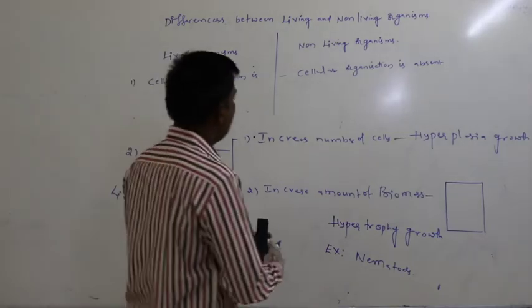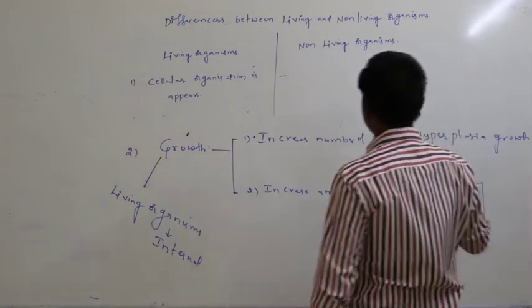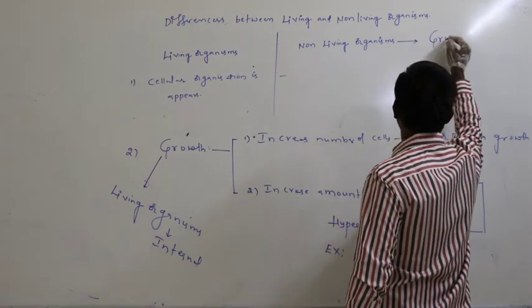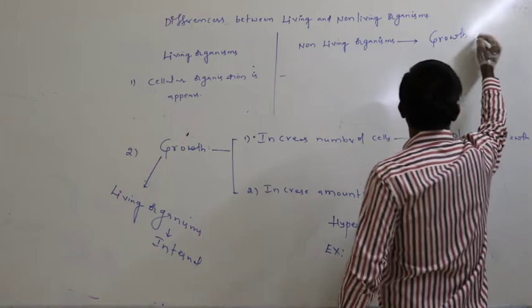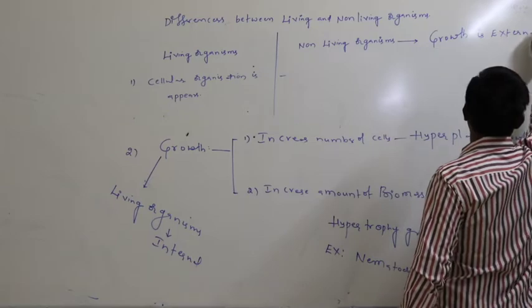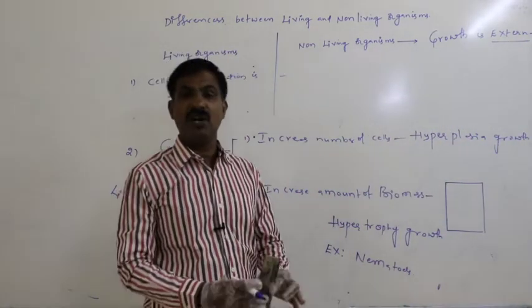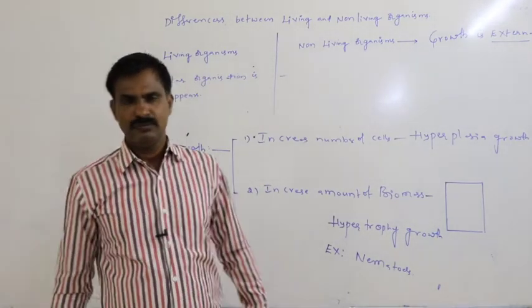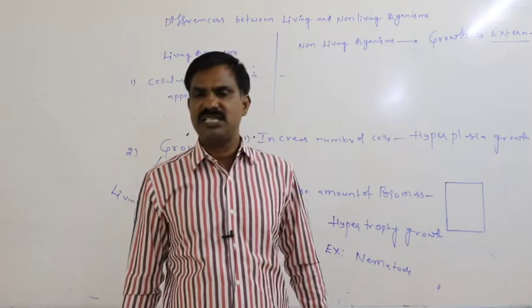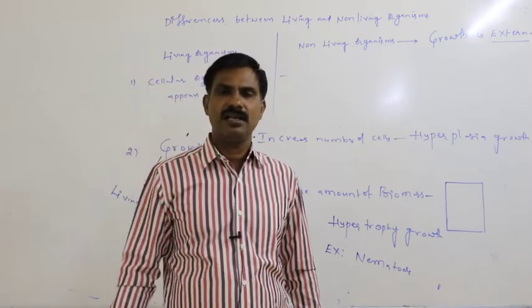But in the case of non-living things, growth is external. Definitely growth also appears in non-living things, but it is external.